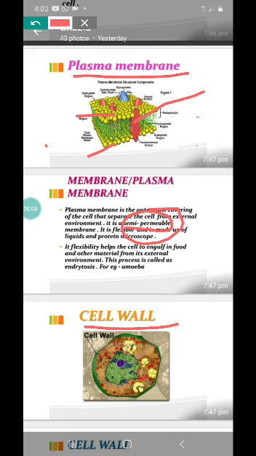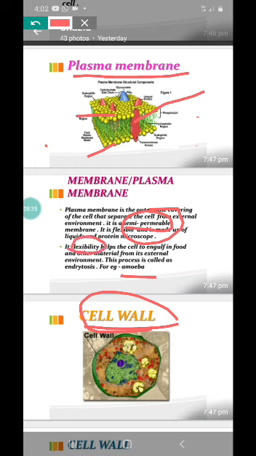Semi-permeable membrane. Clear? Okay. In the case of amoeba, for example, you know this plasma membrane is highly flexible. Unlike the cell wall which is very thick and rigid and intact, whereas the plasma membrane is very flexible, right?